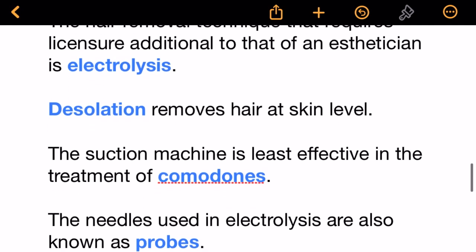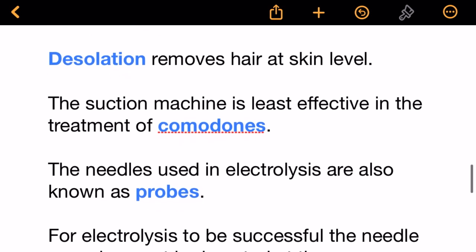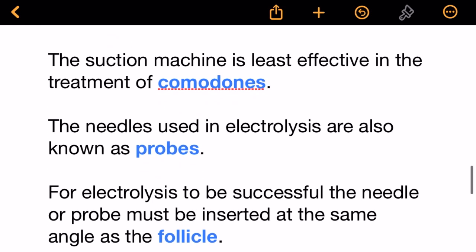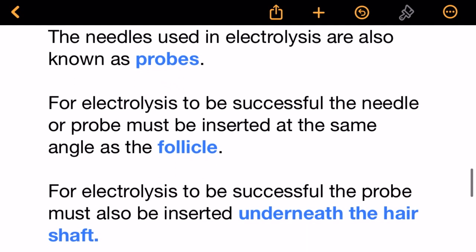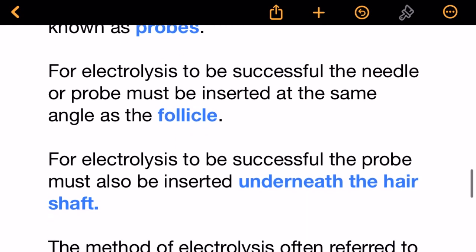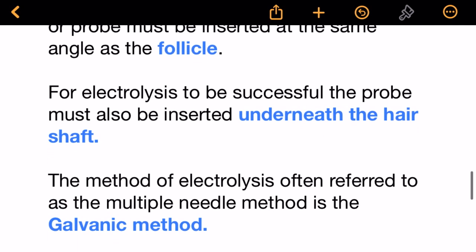Depilation removes hair at skin level. The suction machine is least effective in the treatment of comedones. The needles used in electrolysis are also known as probes. For electrolysis to be successful, the needle or probe must be inserted at the same angle as the follicle. For electrolysis to be successful, the probe must also be inserted underneath the hair shaft.